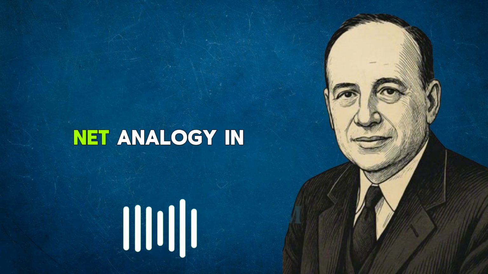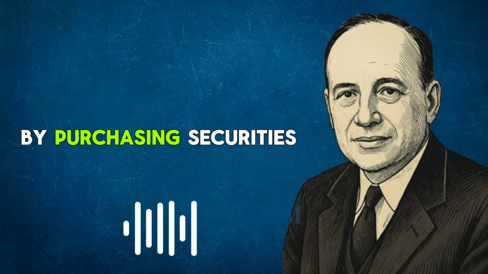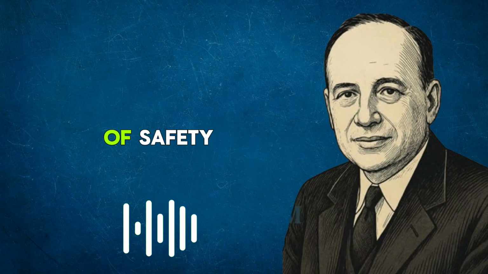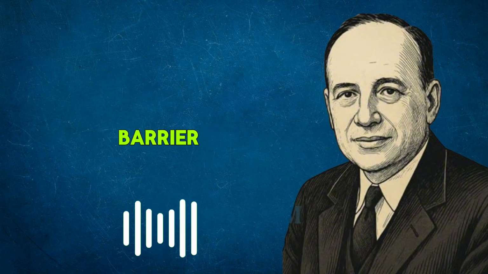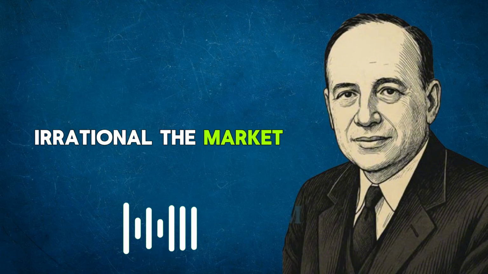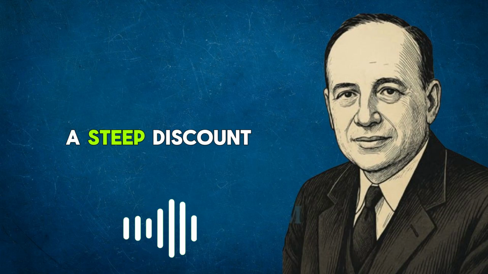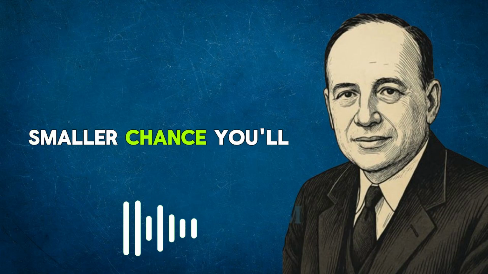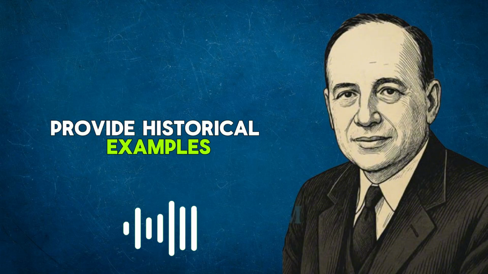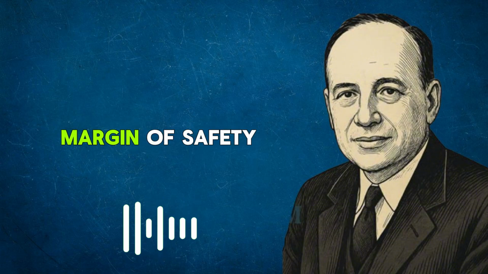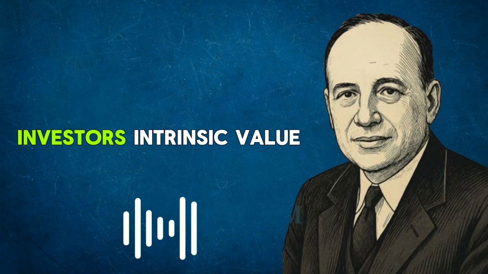By purchasing securities with a margin of safety, investors are essentially building a protective barrier. No matter how rational the market gets, if you buy a stock at a steep discount, there's a much smaller chance you'll lose money in the long run. Historical examples of market crashes show how a margin of safety would have protected investors.